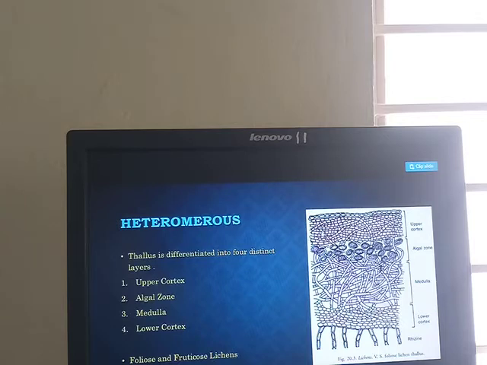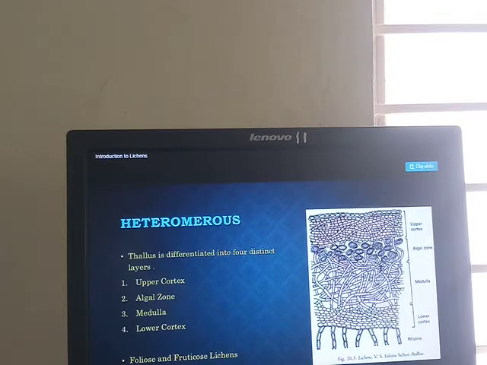They are protective in nature, made up of 6 to 7 layers of pseudoparenchymatous fungal hyphae. A single epidermal layer is present. These are called the upper cortex.